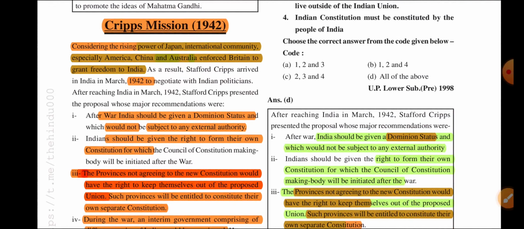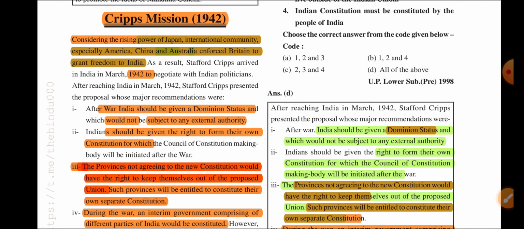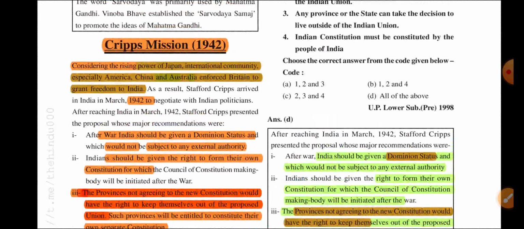Mainly, the Cripps Mission said India will have dominion status after the Second World War, and Indians can have their constitution after the Second World War. If India wants, they can make a draft of the constitution and have a constituent assembly. And if any province of India did not like the constitution, they can make their different constitution and can secede from the union also. Those were the main things related to the Cripps Mission.